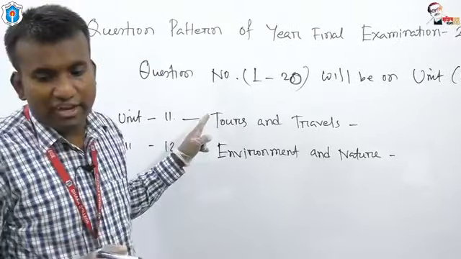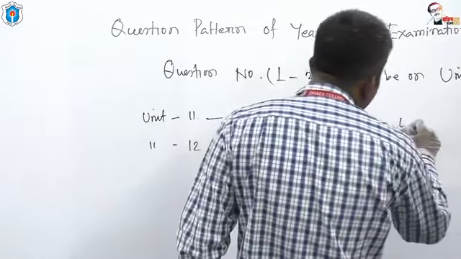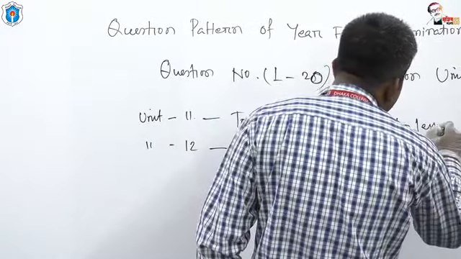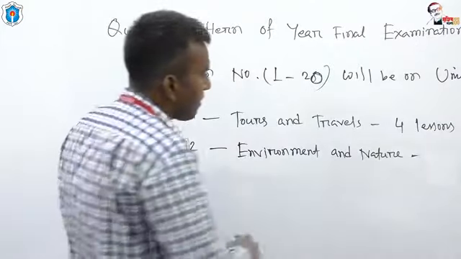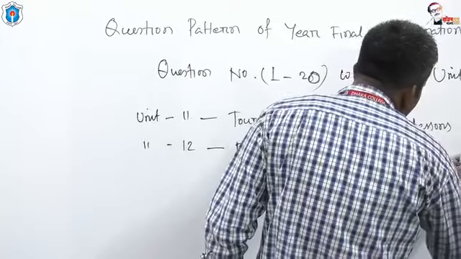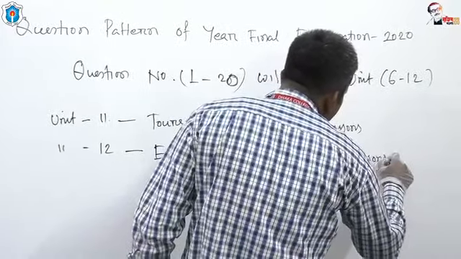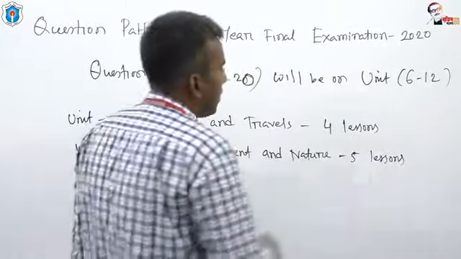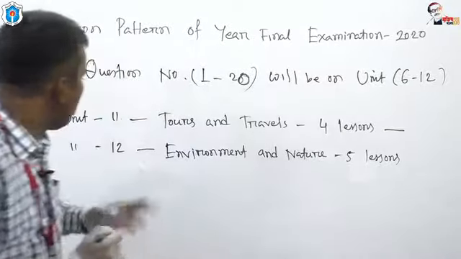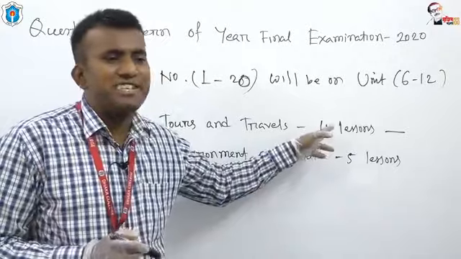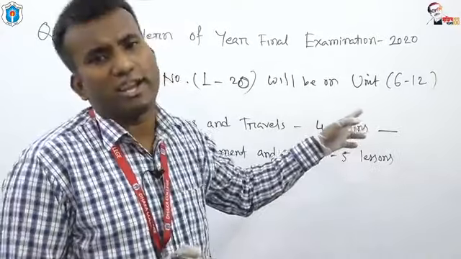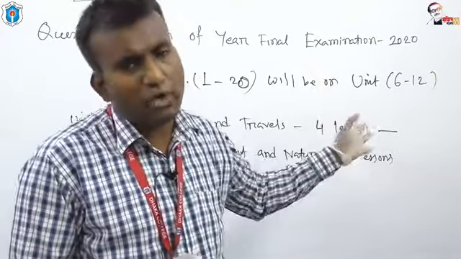Under unit 11 there are 4 lessons, and under unit 12 there are 5 lessons. Okay, unit 11 contains 4 lessons. These 4 lessons are less important.